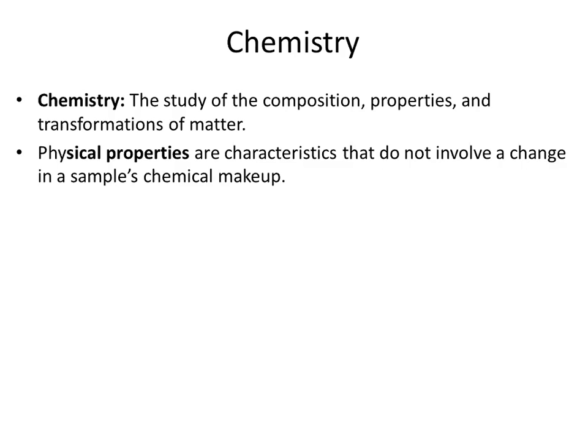Physical properties are characteristics that do not involve a change in the sample's chemical makeup. For example, if water is a liquid, it will remain a liquid whether it is in this lab, at your home, or somewhere else. Liquid is a physical property of water. And what are the examples?